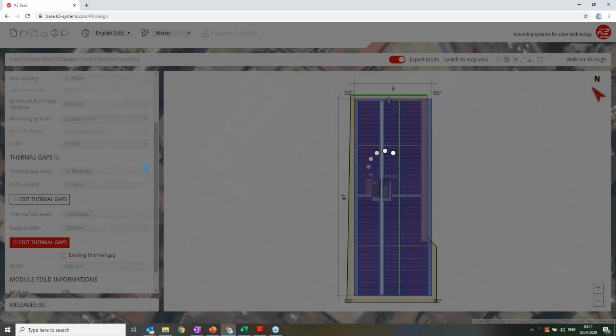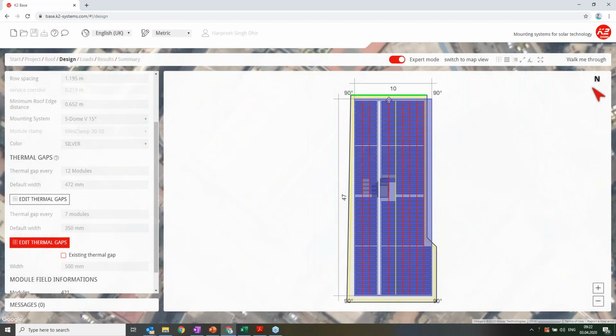Yeah, the idea of creating all these things, basically playing with thermal gaps and creating obstructions, just to give an idea of how beautiful this software is. You can create thermal gaps, you can make obstructions, you can create a layout as per what the client wanted, as what your customer wanted. You can play with this very nicely.